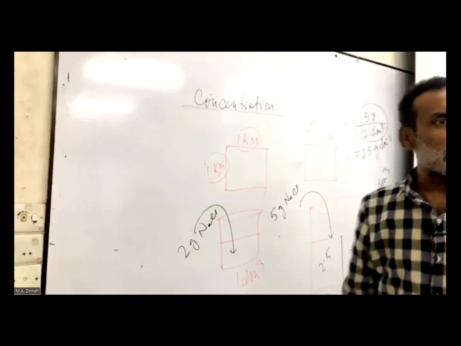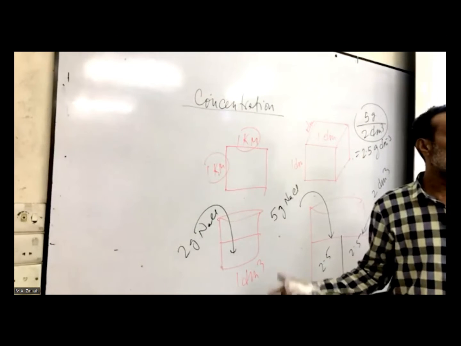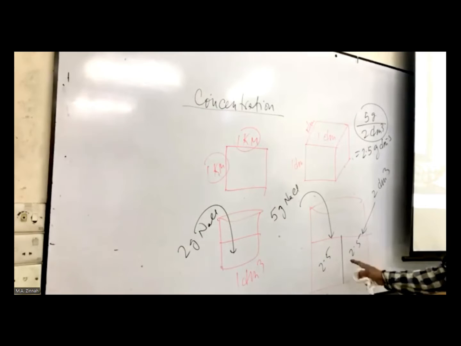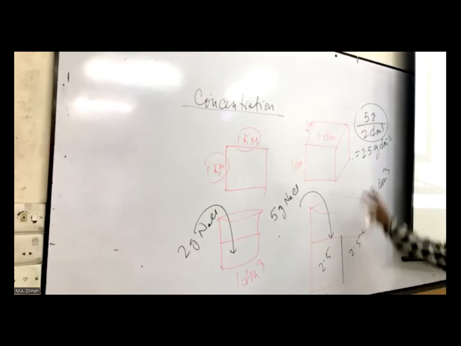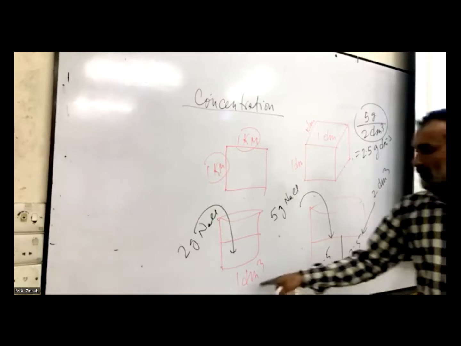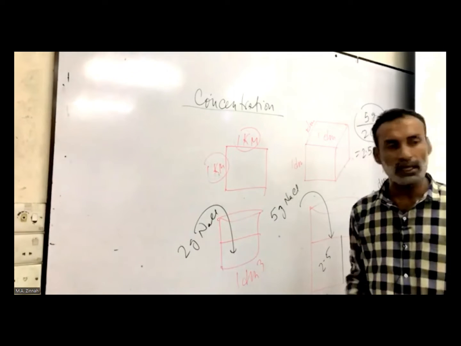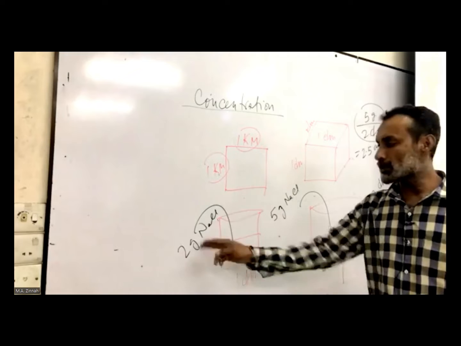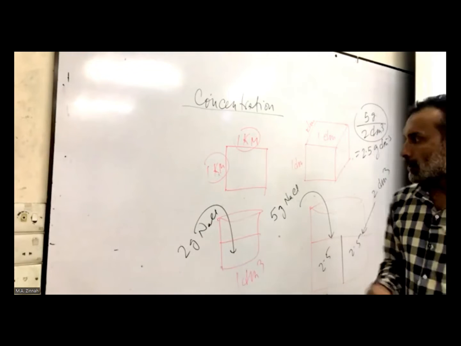2 gram per dm cube, right? This is very simple to understand because 1 dm cube is already there. 1 dm cube is here, earlier there was double dm cube, so that was maybe a little problem because we had to halve it, right? But for this estimation, it is very simple because 1 dm cube of water is there, you dissolve that 2 gram. So how much dissolves in 1 dm cube? 2 grams. So that's the concentration. Clear? Are we clear?